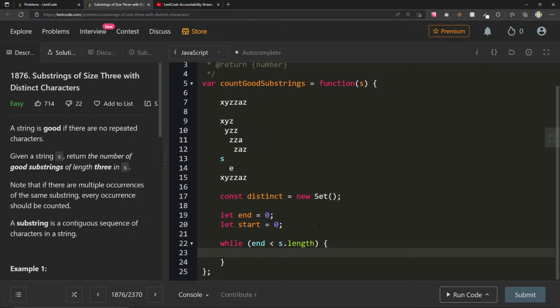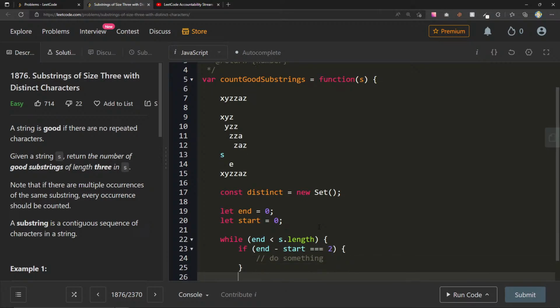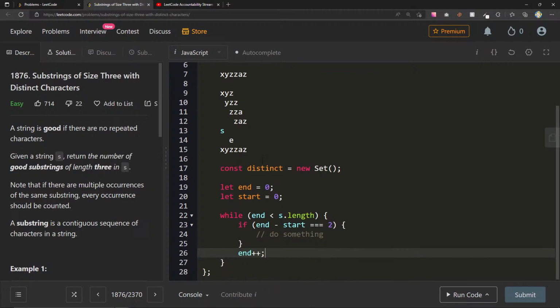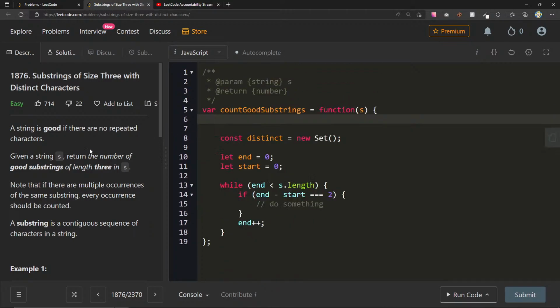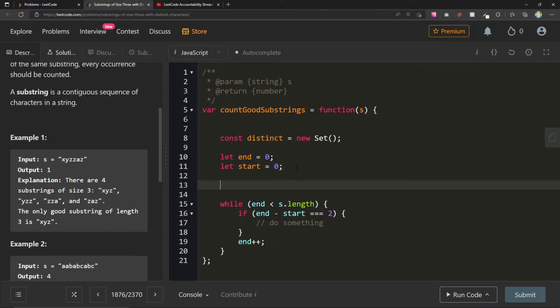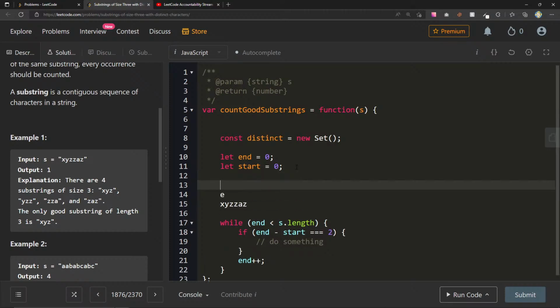Here we could do, I wonder if I should first, yeah, we can say if end minus start equals 2, here we'll say do something, or we can increase m++. So let me remove all this and let's consider this input string again. It's very important that we draw these things out, right? It helps cement all this a little bit more into your head. This is something that I've learned a lot doing these streams, that if you're in an interview setting, absolutely take the time to talk things out and draw things out. That's really where you're going to get the most benefit.